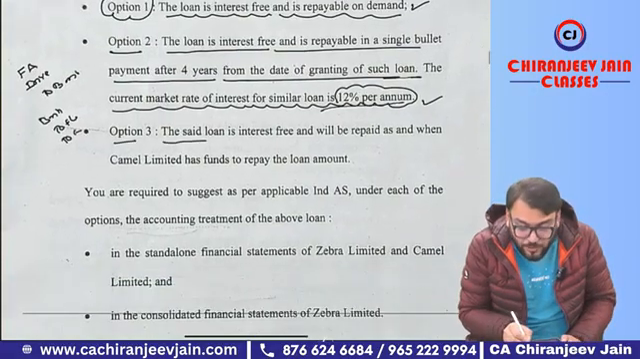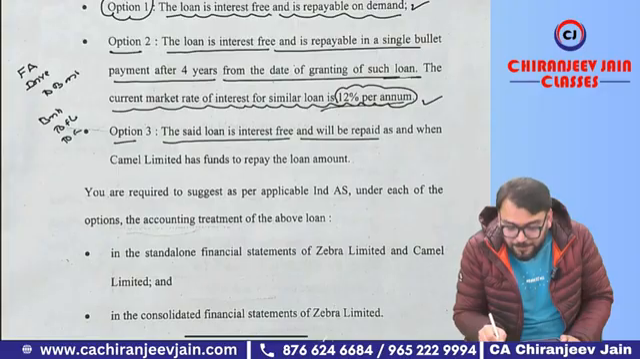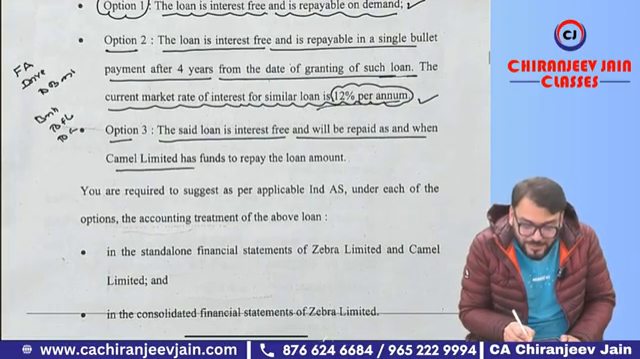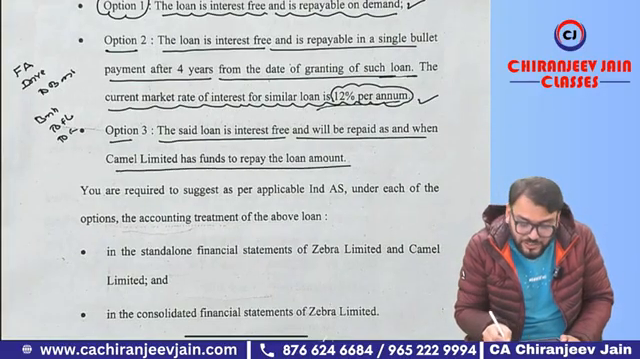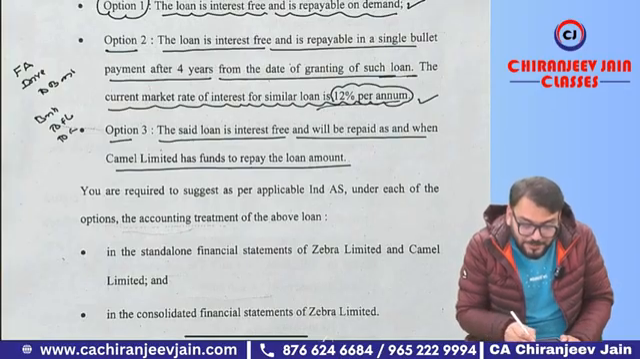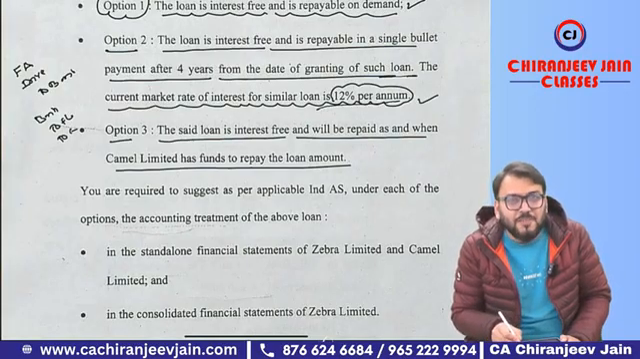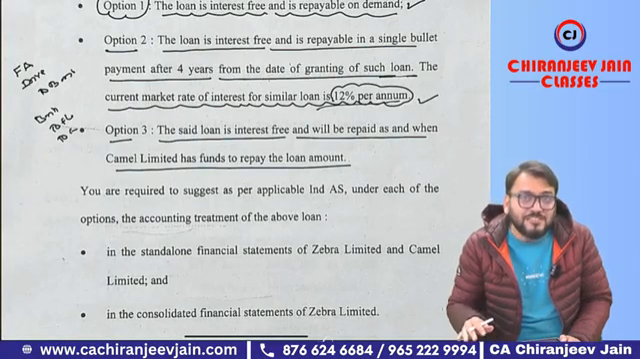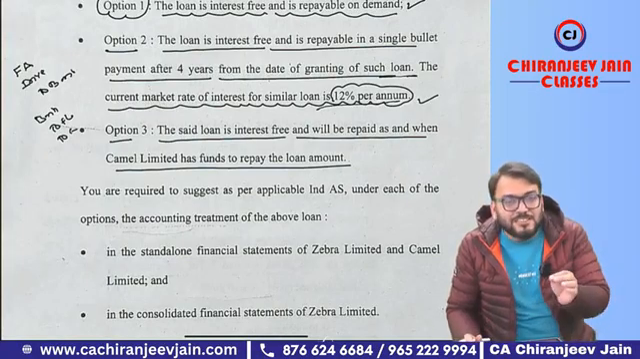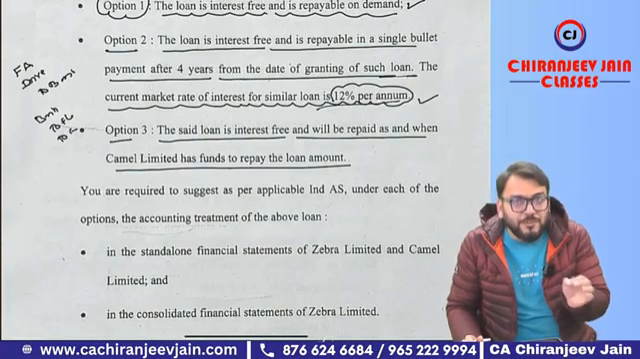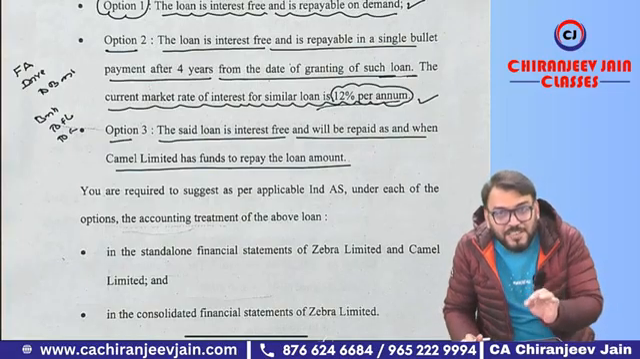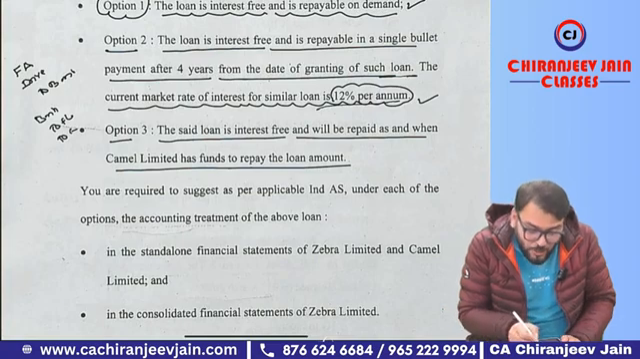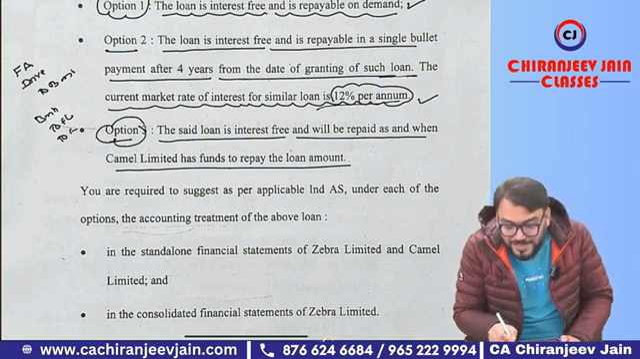Option number 3, the said loan is interest-free and will be repaid as and when Camel Limited has funds to repay the loan amount. Now in this case just try to understand, in the books of Camel Limited it will be considered as a financial liability because there is some contingency regarding payment. Whenever there is a contingency regarding payment, whatever transaction price has been received, that will not be equity, that will be considered as financial liability. Okay.